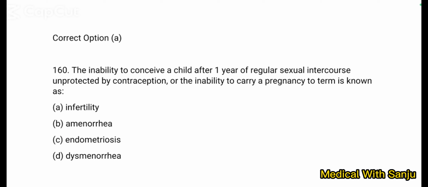Question number 160. The inability to conceive a child after 1 year of regular sexual intercourse unprotected by contraception or the inability to carry a pregnancy to term is known as option A. Infertility, option B. Amenorrhea, option C. Endometriosis, and option D. Dysmenorrhea.